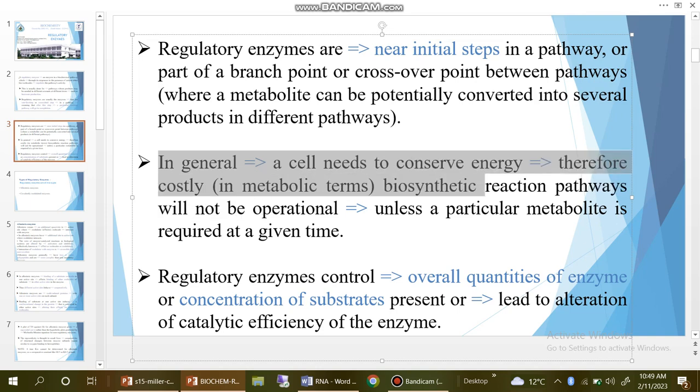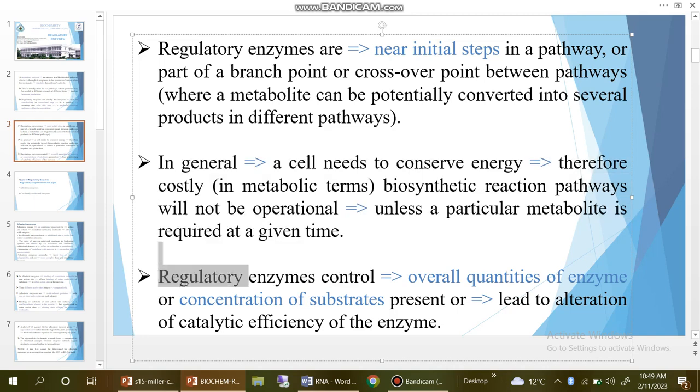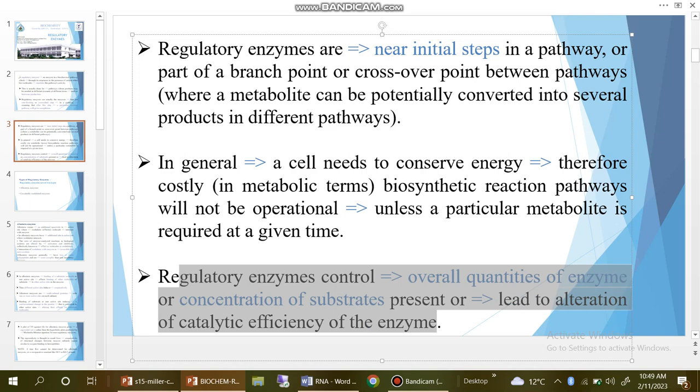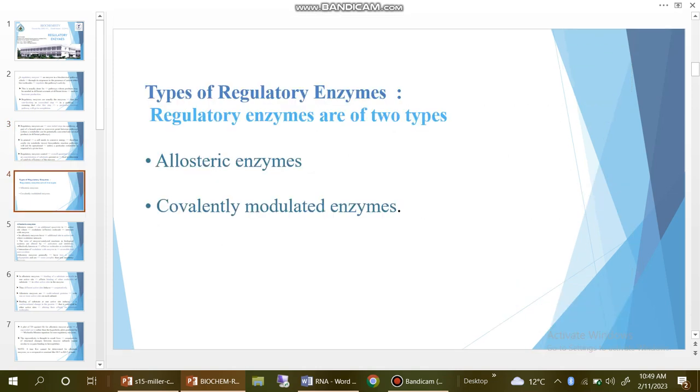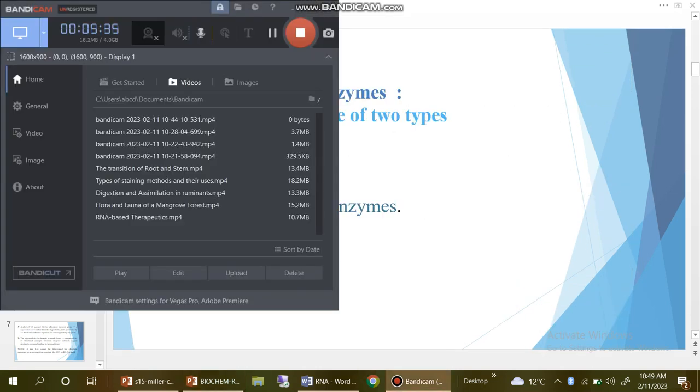Therefore, a costly biosynthetic reaction pathway will not be operational unless a particular metabolite is required at a given time. Regulatory enzymes control overall quantities of enzymes, concentration of substrates present, or lead to alteration of catalytic efficiency of the enzymes. Also, you can see here types of regulatory enzymes.